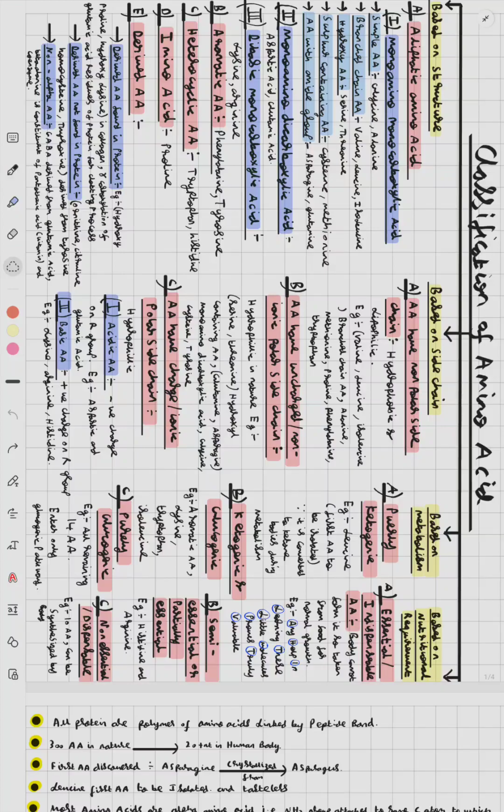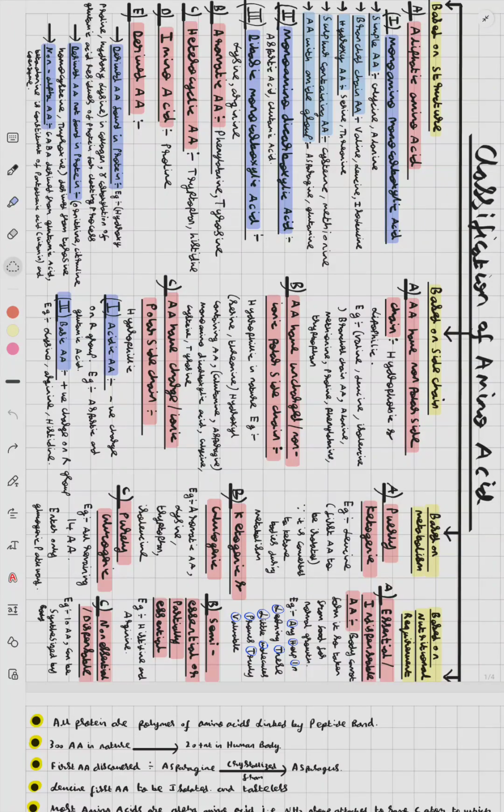Now, derived amino acid not found in proteins: they are ornithine, citrulline, homocysteine, and thyroxine. Thyroxine is derived from tyrosine.